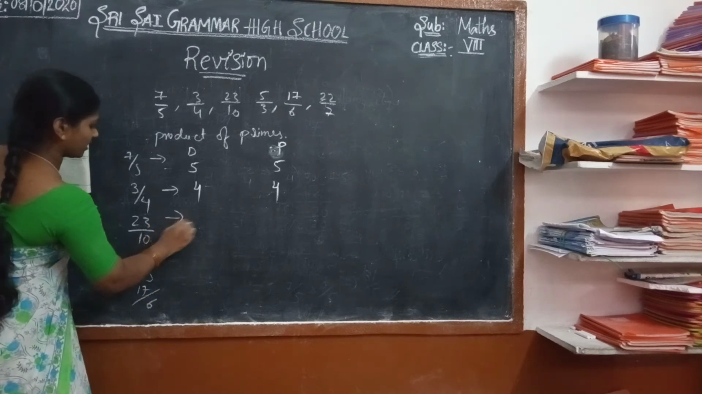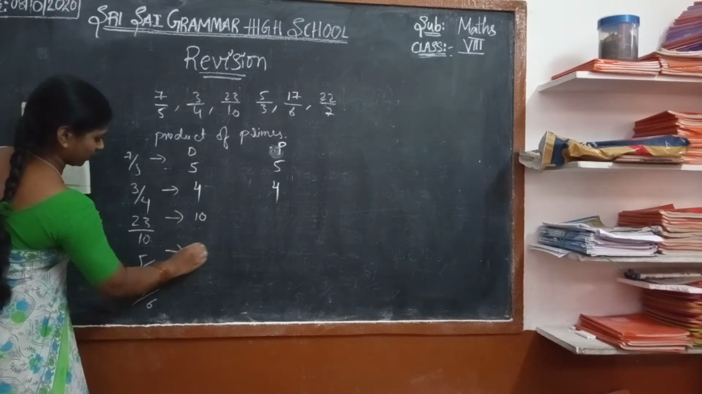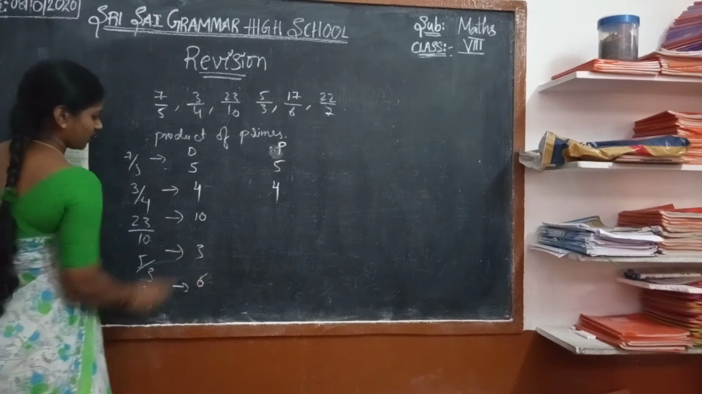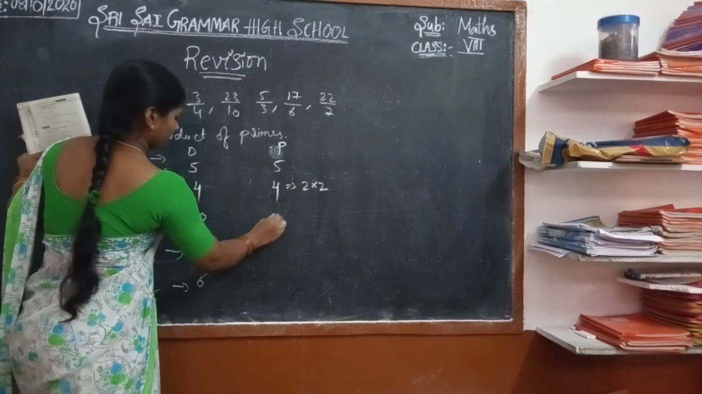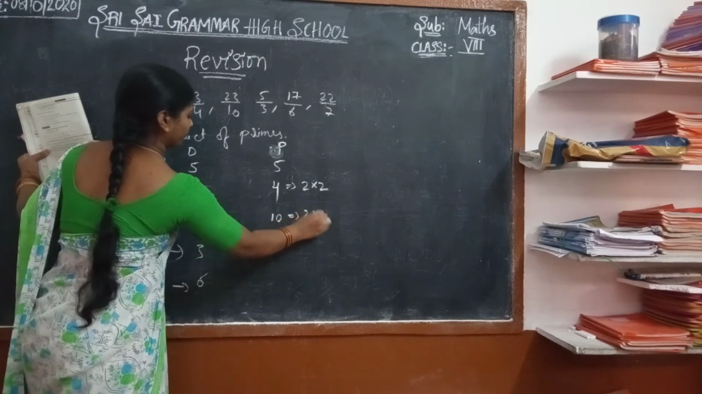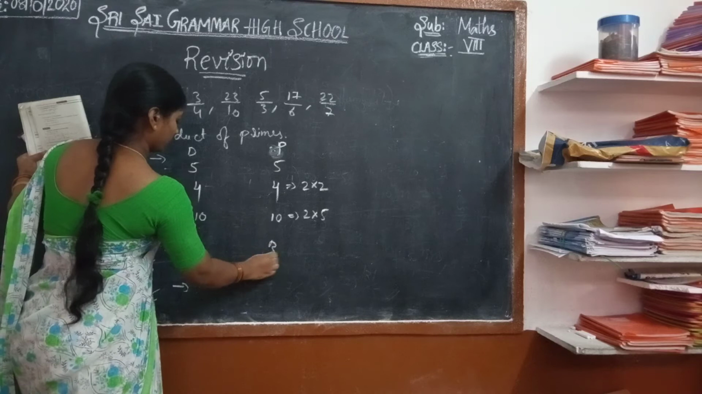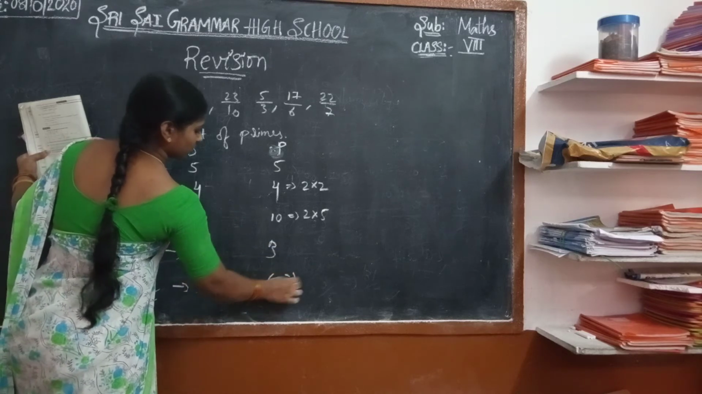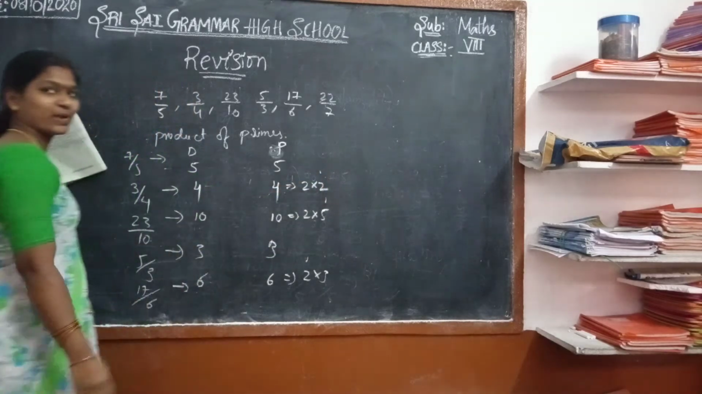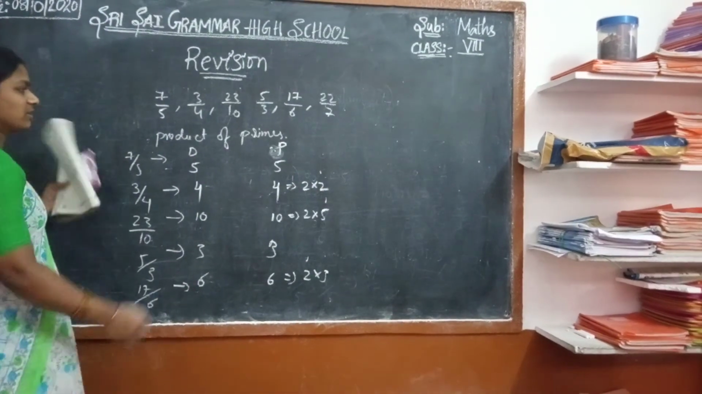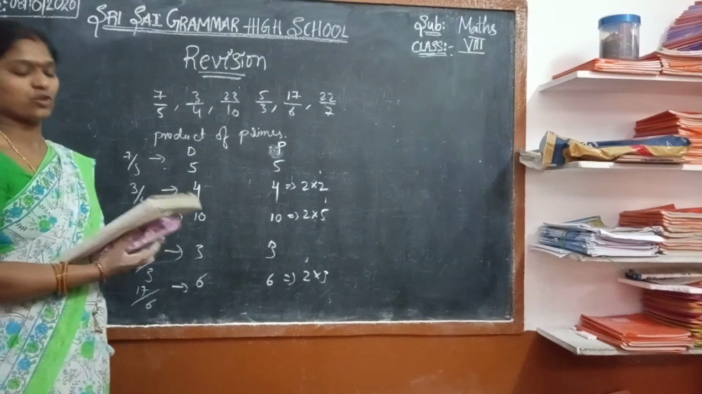What is the denominator of 23 by 10? It is 10, which is 2 into 5. For 6, it is 2 into 3. Are 2 and 5 prime numbers or not? Yes. The denominator should be written like this.